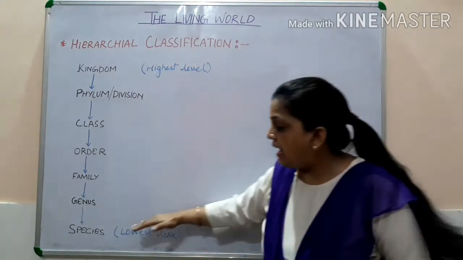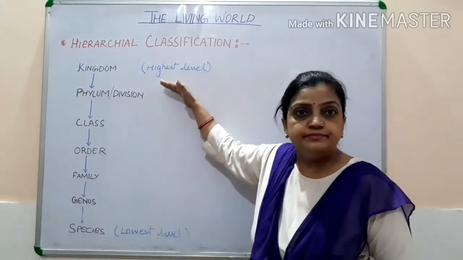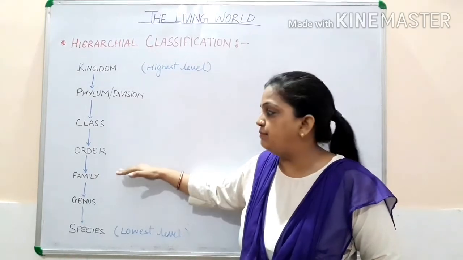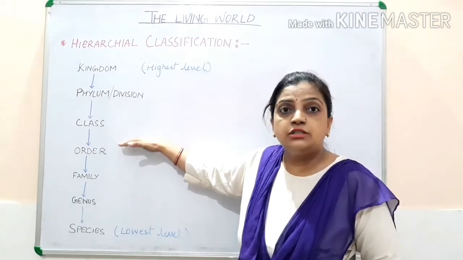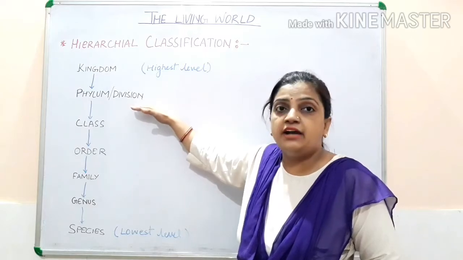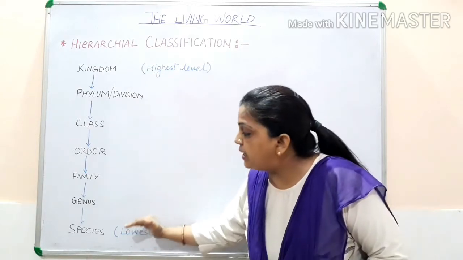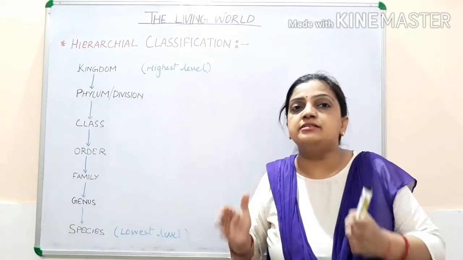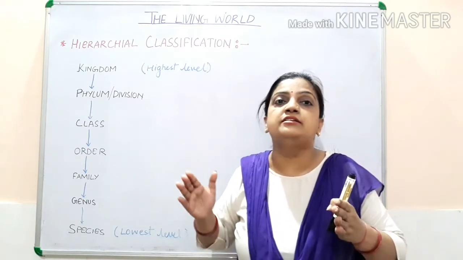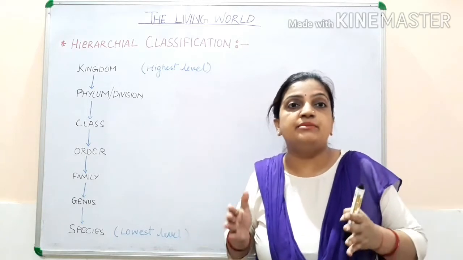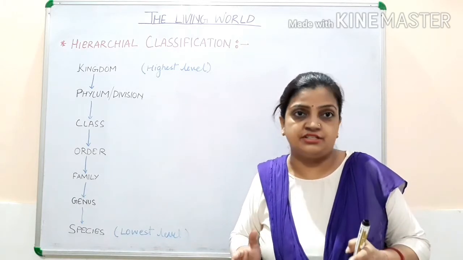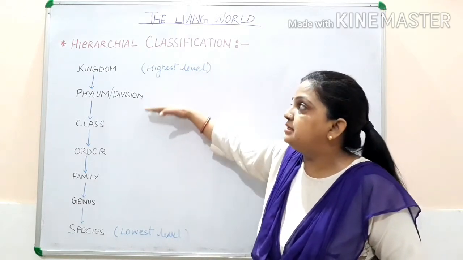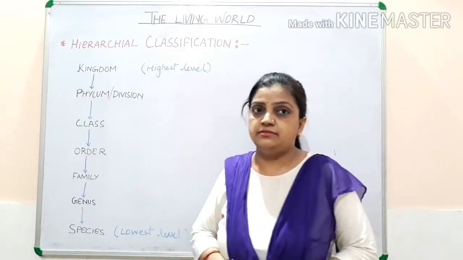Now children, as we keep on moving upward, from species to genus, genus to family, family to order, order to class, class to phylum and phylum to kingdom, the differences in the characters are going to increase. It means that the similarities of characteristic features will be decreasing. As we are moving upward, the common characters are going to decrease.